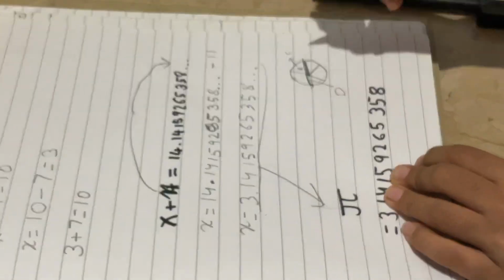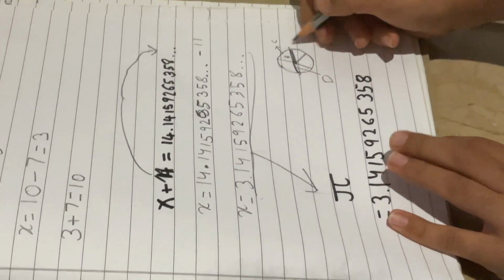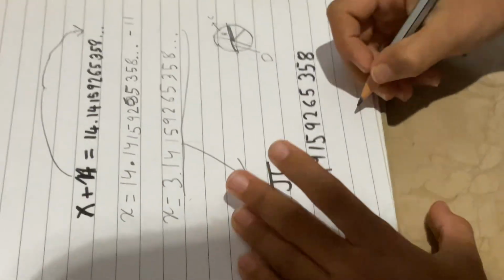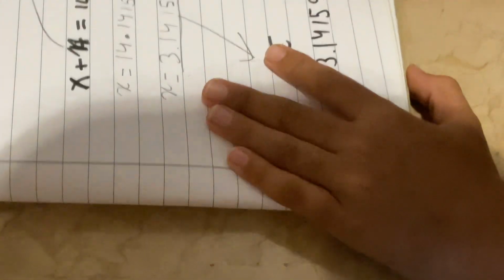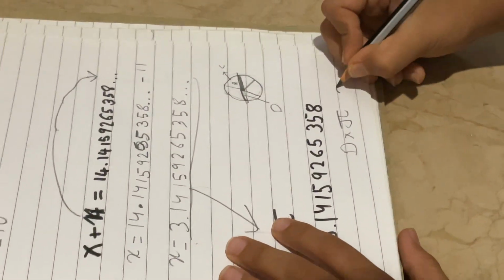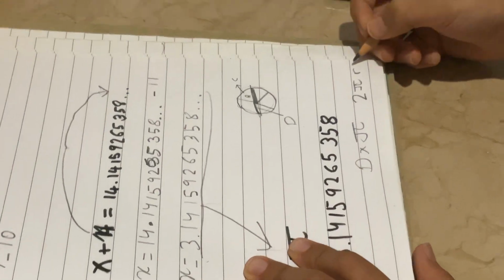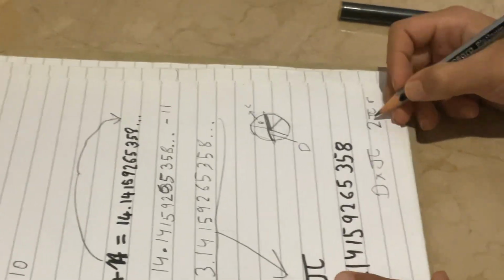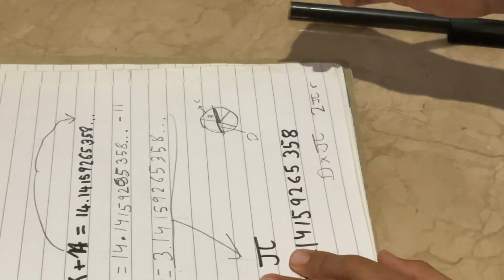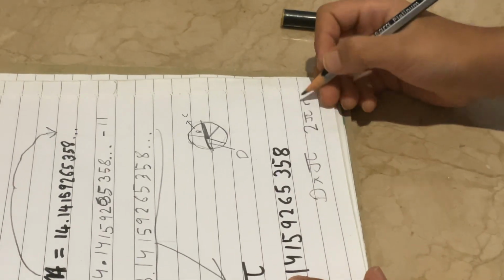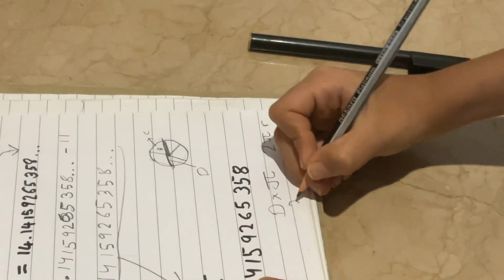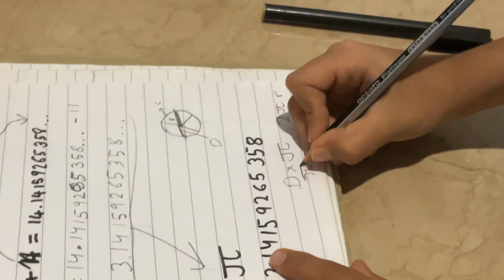So to calculate the circumference, we do the diameter times pi, or we can also write it as 2 pi r. To calculate the area, all we have to do is pi r squared.